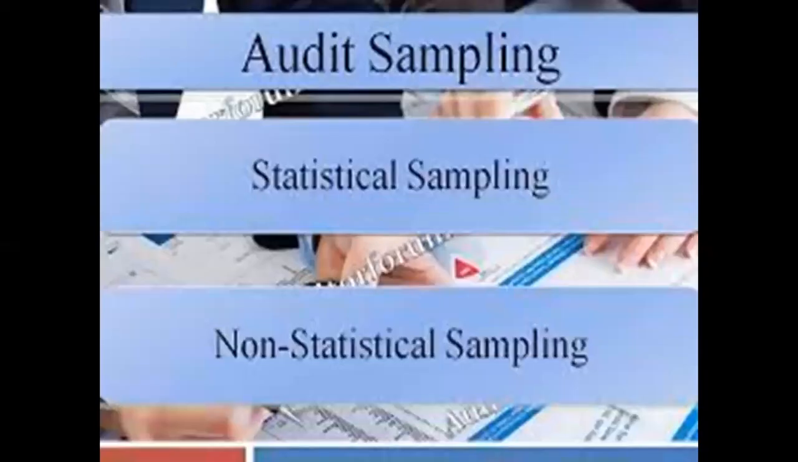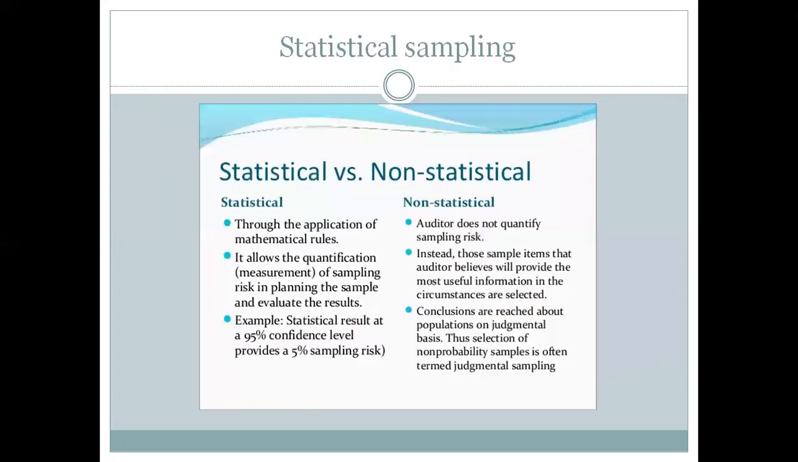If we see next, what are the types of audit sampling, guys? Statistical and non-statistical. In statistical, there are mathematical rules and probabilities involved, meaning the auditor is able to evaluate the percentage of risk involved. But in non-statistical there is nothing like that. It is only based on the auditor's experience and the auditor's judgment. See, in statistical, through the application of mathematical rules, it allows the quantification of sampling risk in planning the sample and evaluating the result. For example, here 5% is calculated as sampling risk.